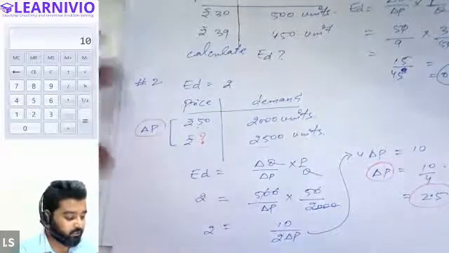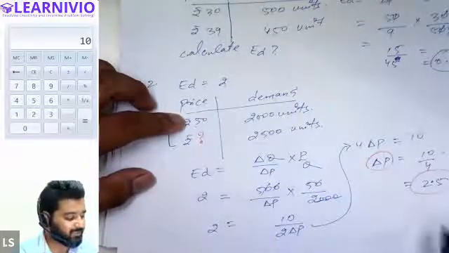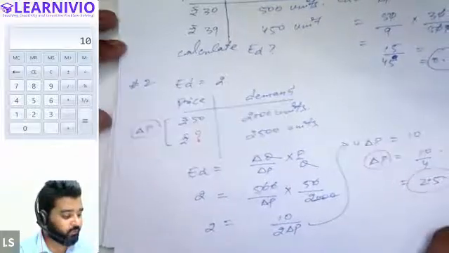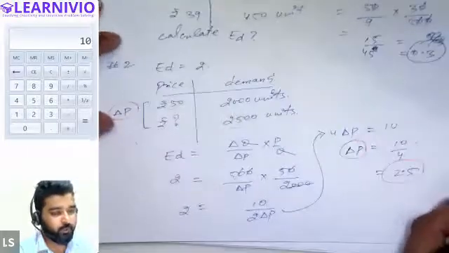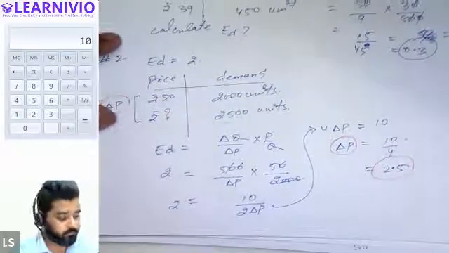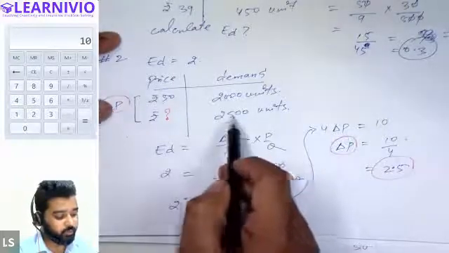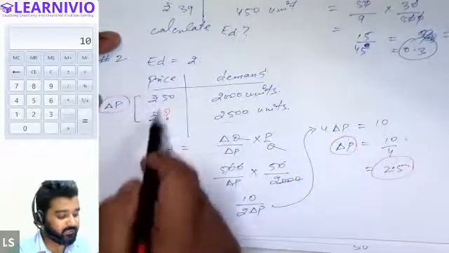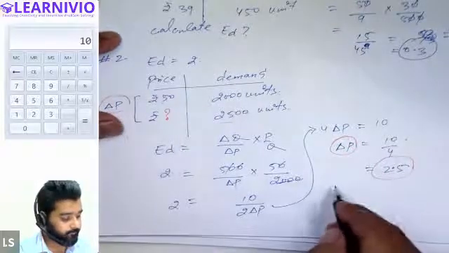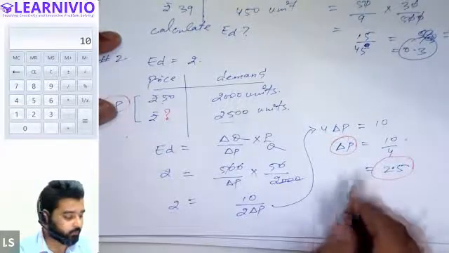So pay attention here. Earlier the price was 50 rupees. Now the price is changing by 2.5. So can you tell me whether the price will be increasing by 2.5 rupees or decreasing by 2.5? Decreasing. Decreasing because demand is increasing, no? Because demand is increasing, obviously there will be a decrease in the price of the commodity. Sir, can we also take it as 50 minus X because we already know it's decreasing? Yes, you can do that also.